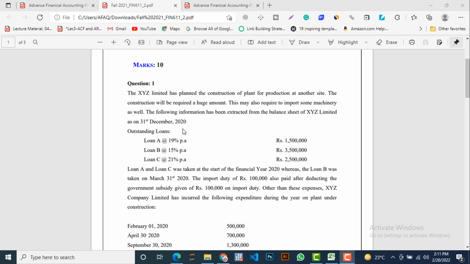The question informed us that it extracted some information regarding loans from the balance sheet of XYZ Limited, and the information about the loans is here. Loan A has been taken at 19% per annum and its amount is 1.5 million. The second loan B is taken at 15% per annum, and its amount is 3.5 million. And lastly, loan C is taken at 21.5% per annum, and its amount is rupees 2.5 million.